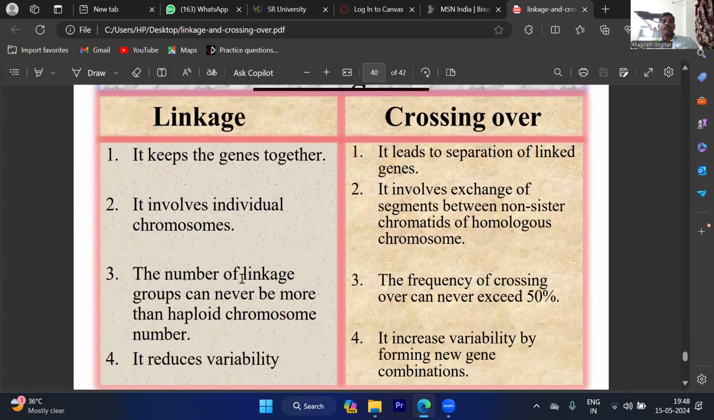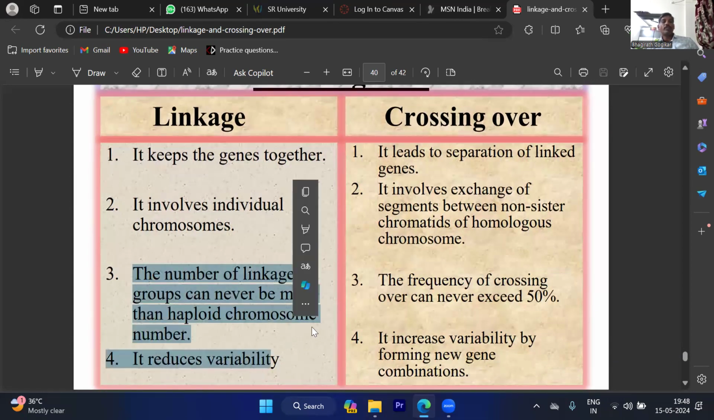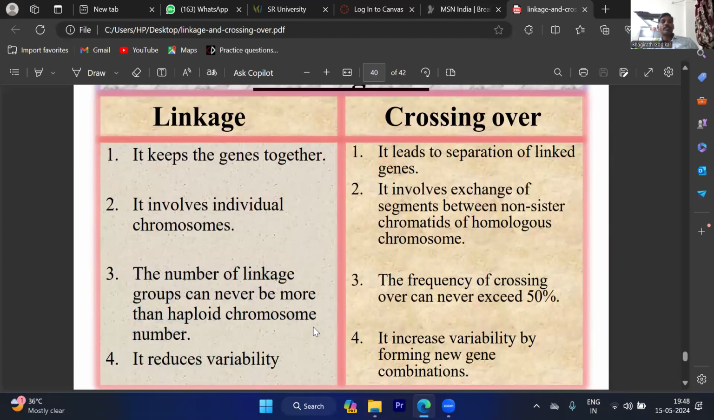The number of linkage groups can never be more than the haploid chromosome number. This is a very important point. The number of linkage groups present in the organism is equivalent to the haploid chromosome number, but never more. The frequency of crossing over can never exceed this. This was also asked once in the CSIR NET entrance examination. The crossing over percentage never exceeds 50%.